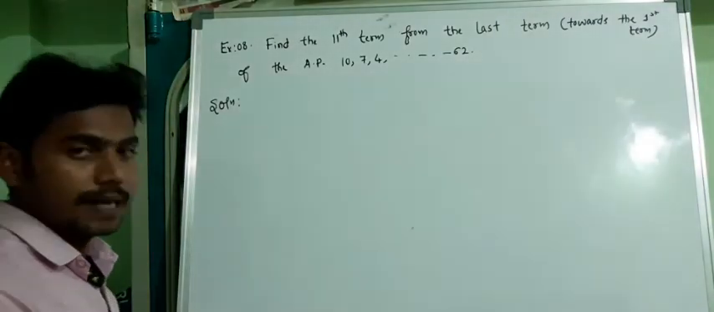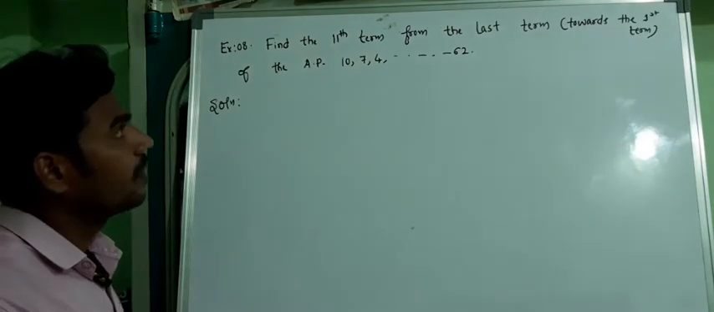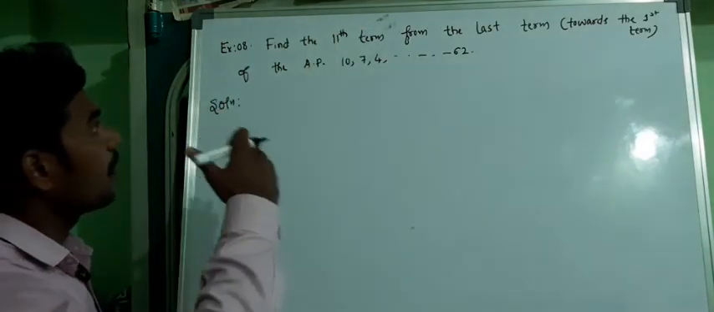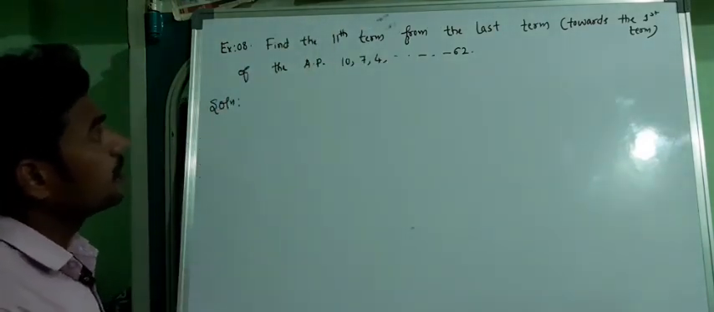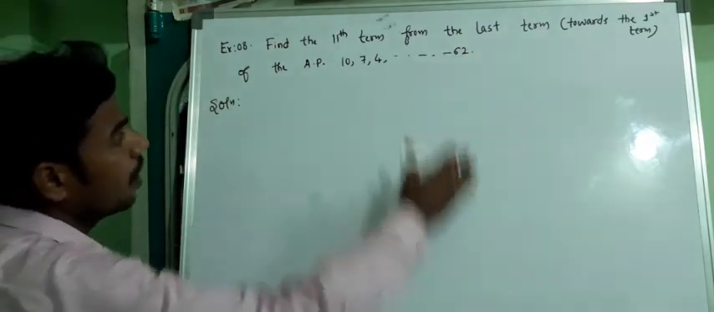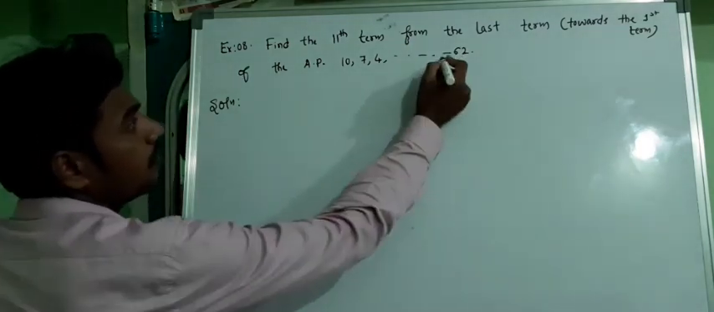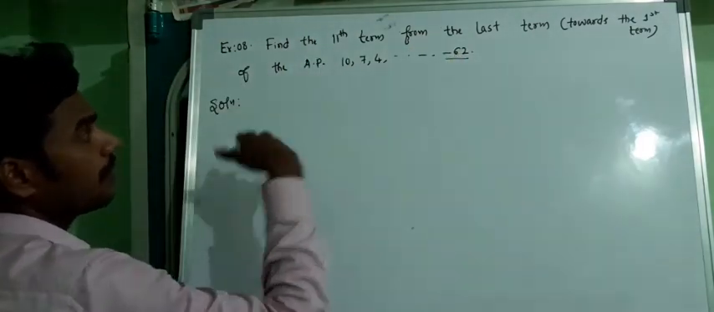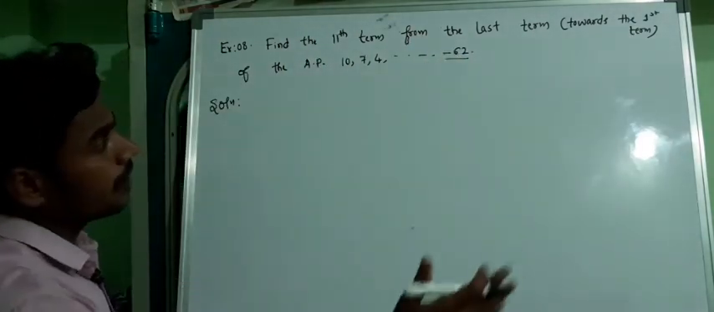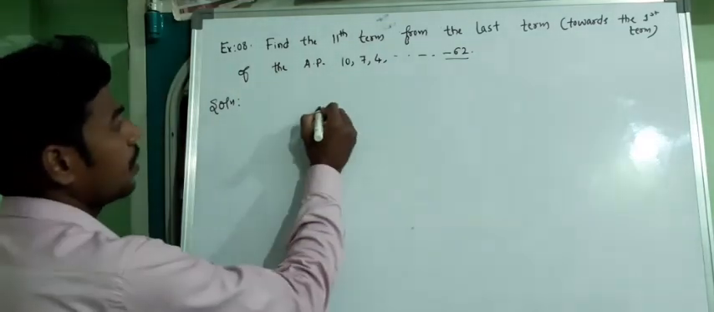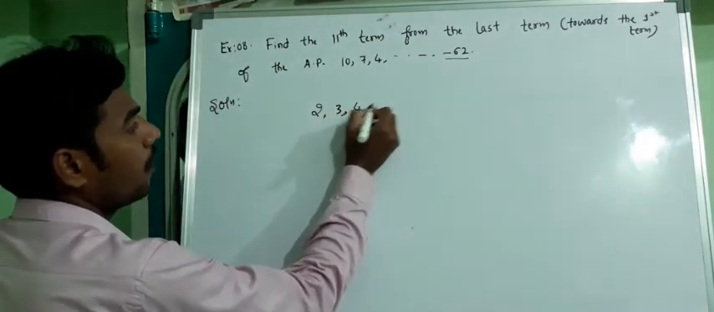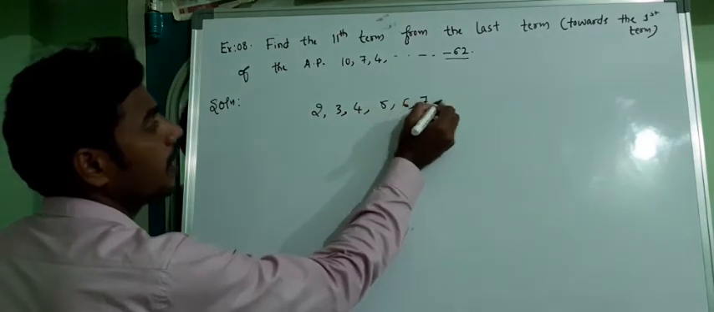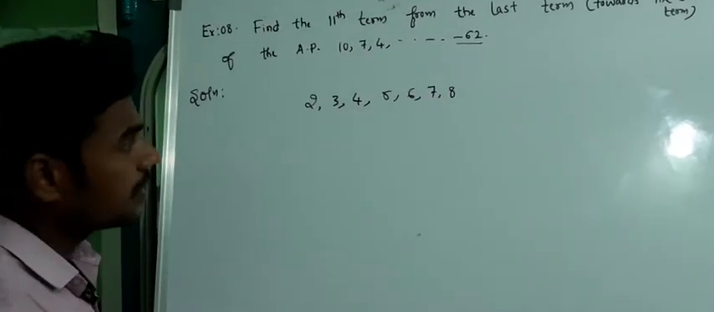So example 8. Find the 11th term from the last term of the AP, that is 10, 7, 4 up to minus 62. From this last term, we need to go to the 11th term and find the 11th term from the end. See, suppose say 2, 3, 4, 5, 6, 7 and 8. These are the terms which are there in the AP.